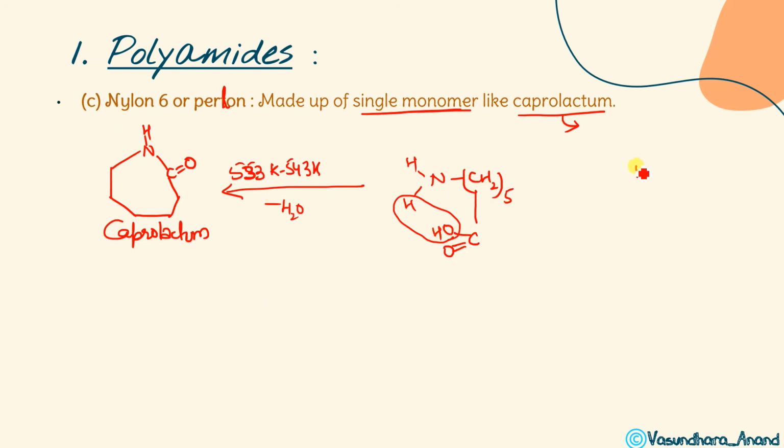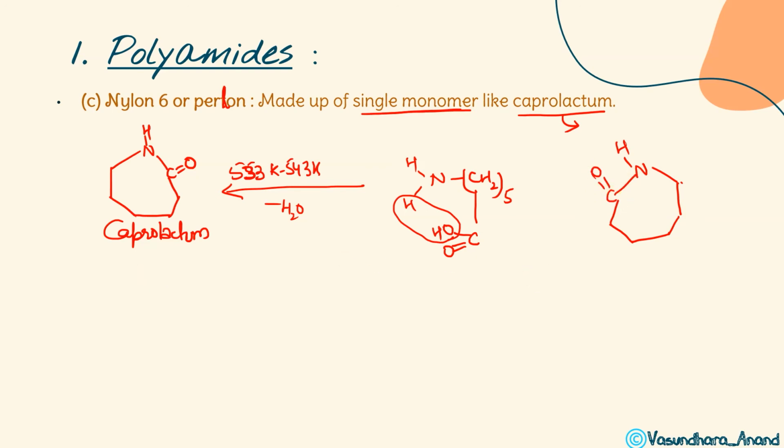So let's see how this forms: NH, and then 5 CH2. So 1 CH2, 2 CH2, 3, 4, 5. And then CO. Same, it's a mirror image.